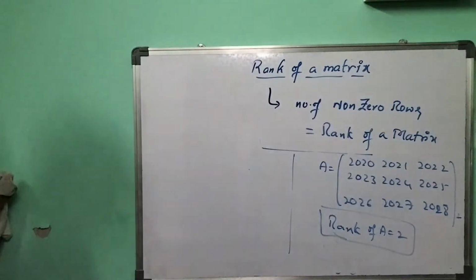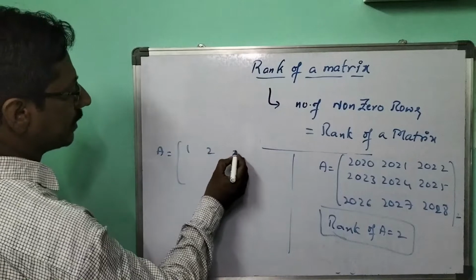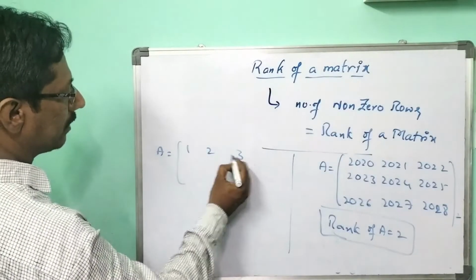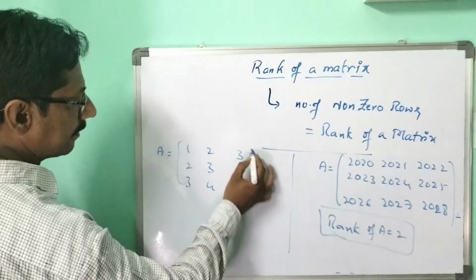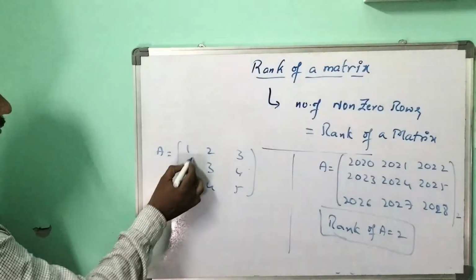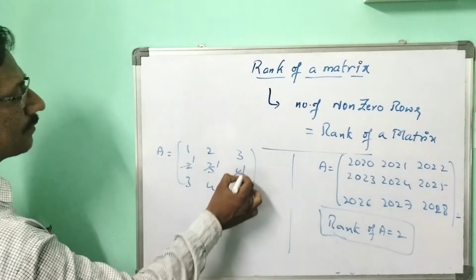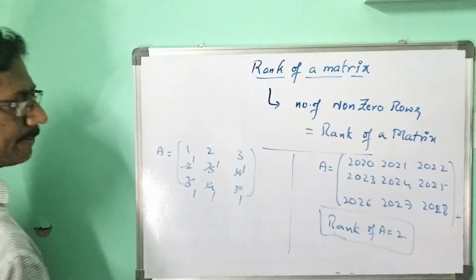Not only this, if we go for one more matrix, if it increases like this also, 1, 2, 3, then 2, 3, 4, and 3, 4, 5. Then if you take the difference between these rows, see here: 2 minus 1 is 1, 3 minus 2 is 1, 4 minus 3 is 1, 3 minus 2 is 1, 4 minus 3 is 1, 5 minus 2 is 1.